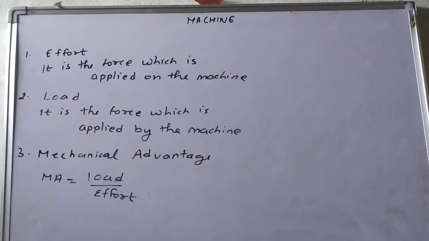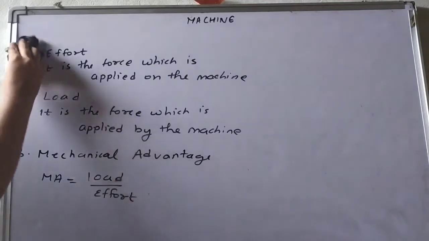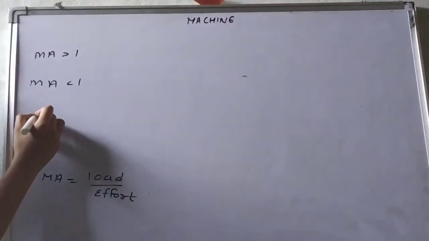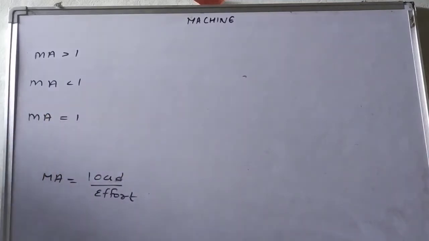Now we can take the following values. When mechanical advantage is greater than 1, when mechanical advantage is less than 1, and when mechanical advantage is equal to 1. Here are the three cases.